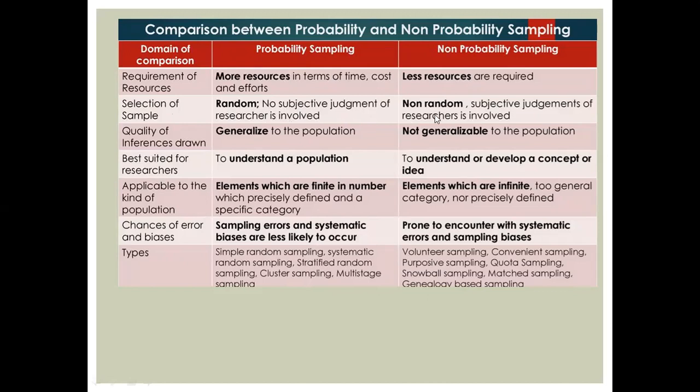Whereas in non-probability sampling, it is non-random sampling and subjective judgment of the researcher is involved. Quality of inference: the inference drawn from a probability sample is generalizable to the population, whereas in non-probability sampling, the results are not generalizable to the population.